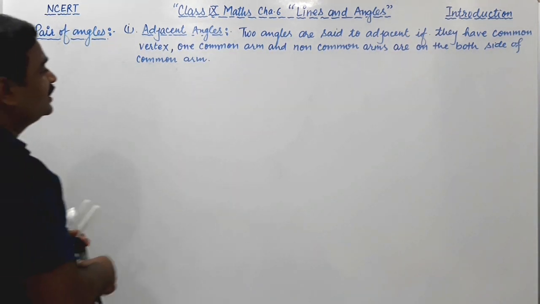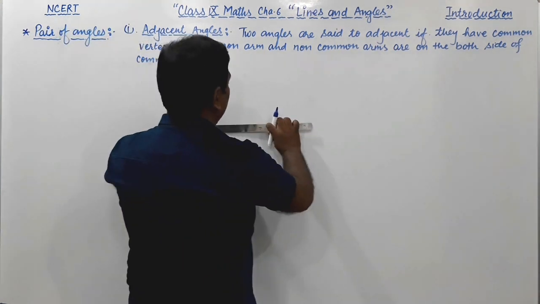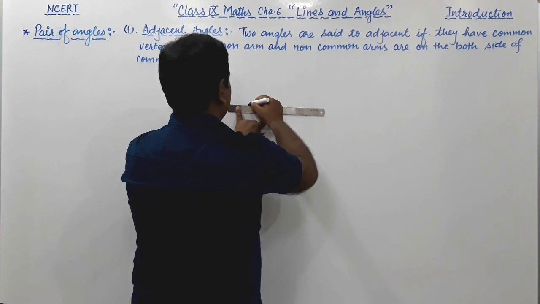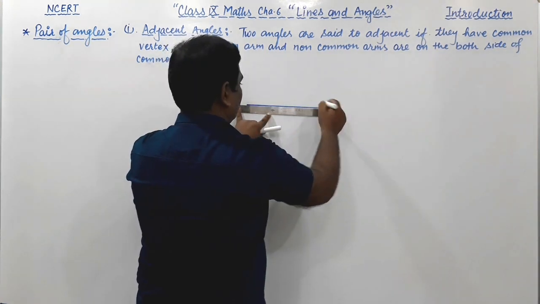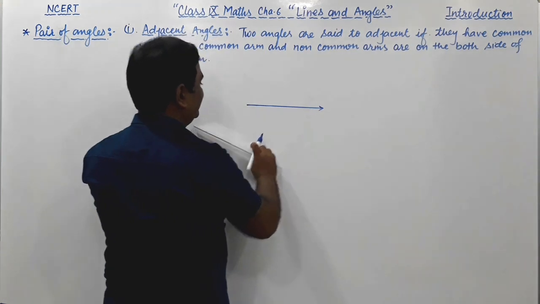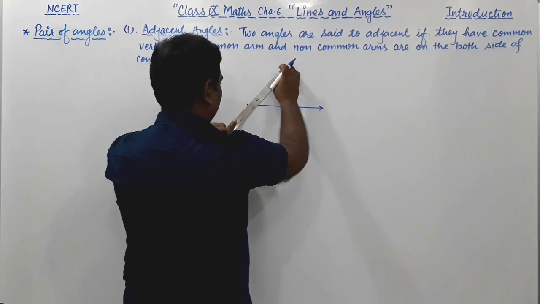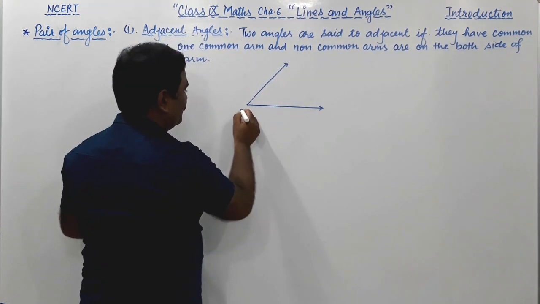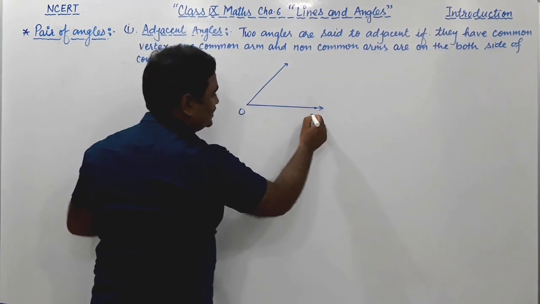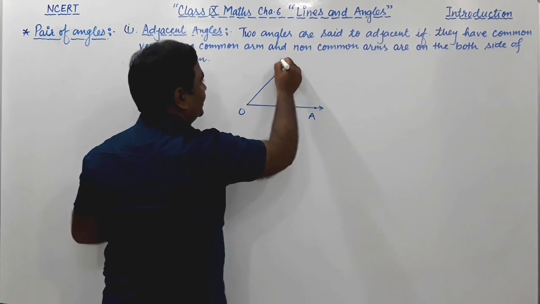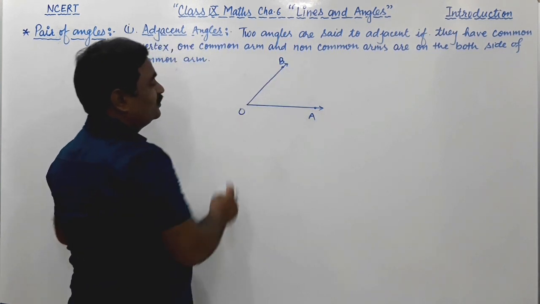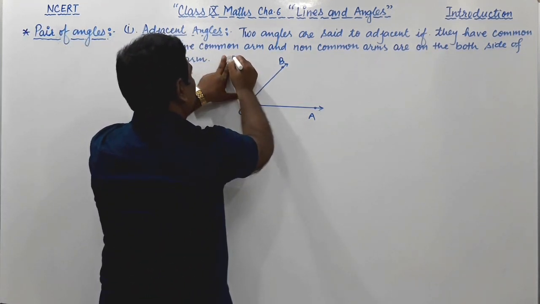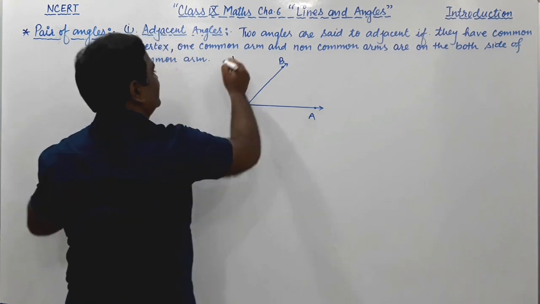Let us see the figure of this adjacent angle. Just see, this is one angle, and this is another angle. Of this angle, the arms are OA and OB, and the vertex is O. On this vertex there is another angle. They have the common vertex.